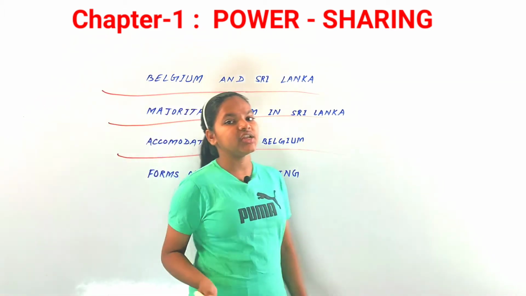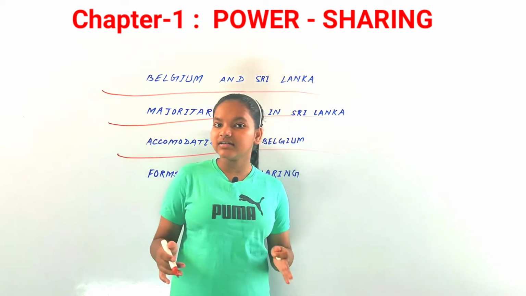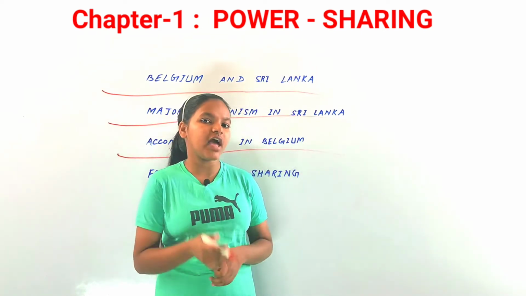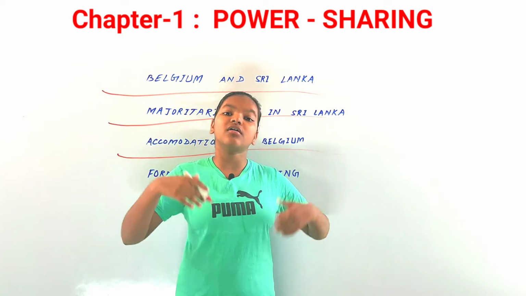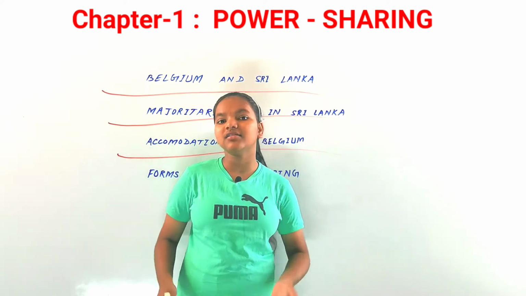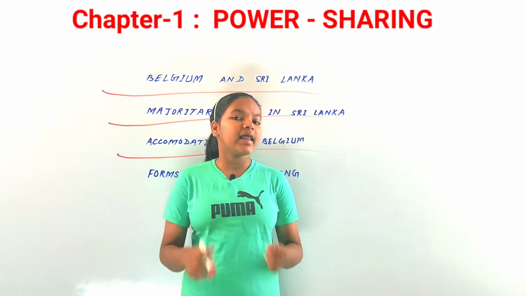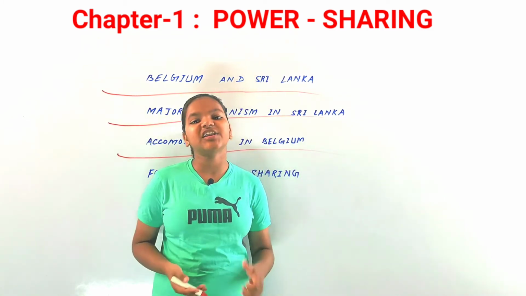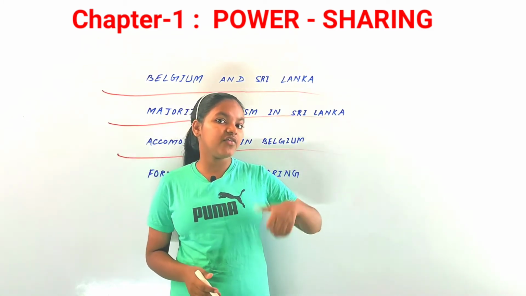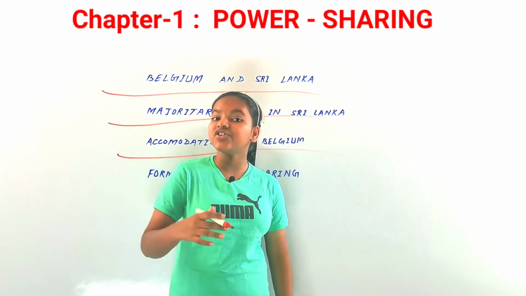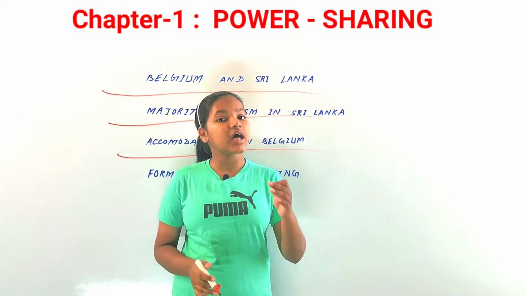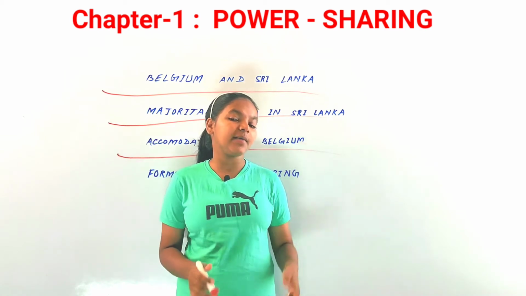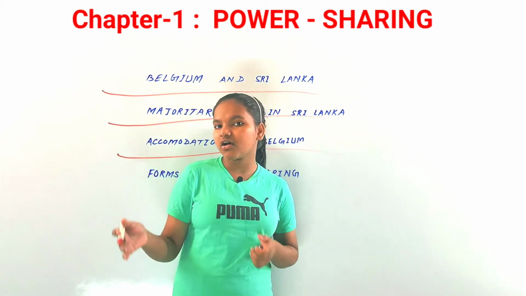So accommodation in Belgium. Now that we have discussed Sri Lanka, how they faced that situation and how they settled that situation, let us discuss the Belgian model. Now the Belgian leaders took a different path. Between 1970 and 1993, they amended their constitution 4 times just to make unity in their country.